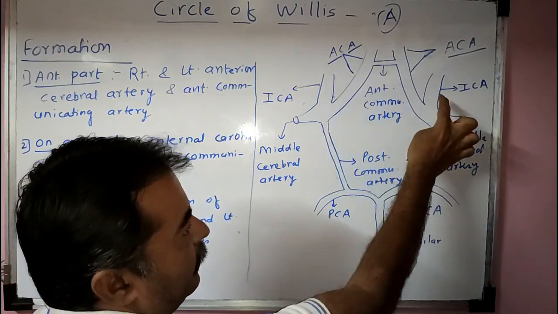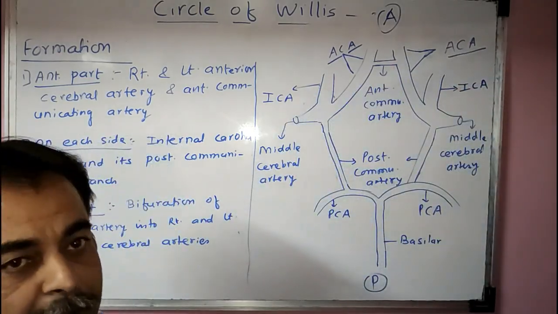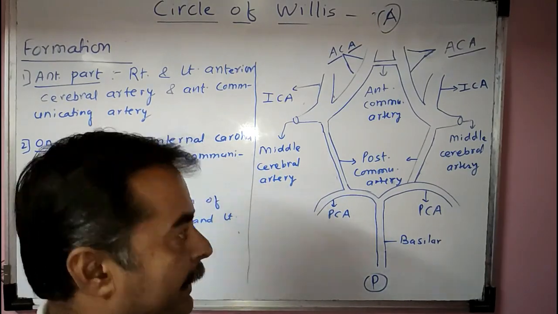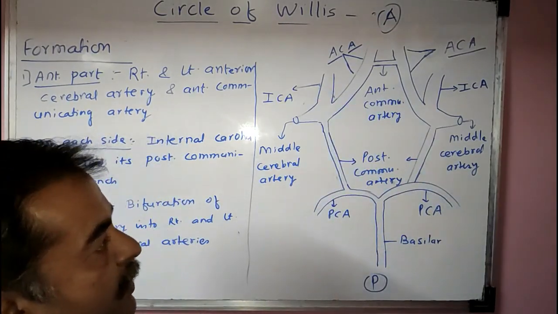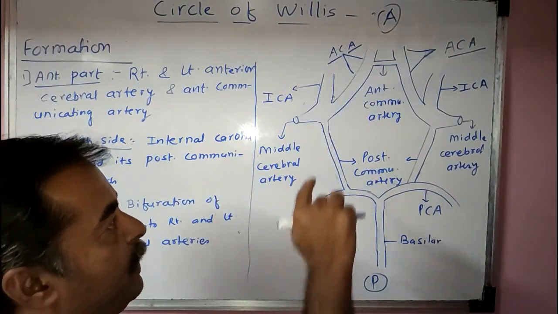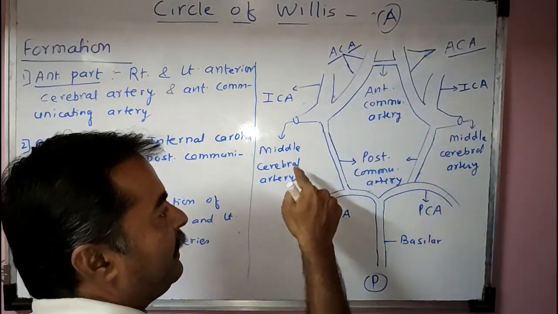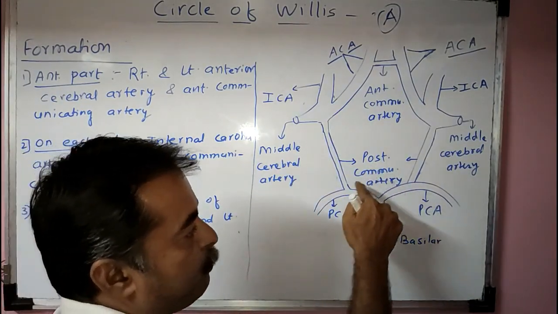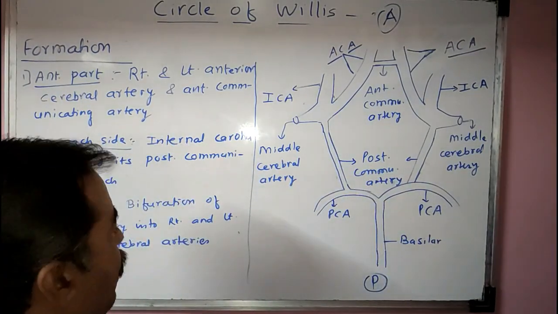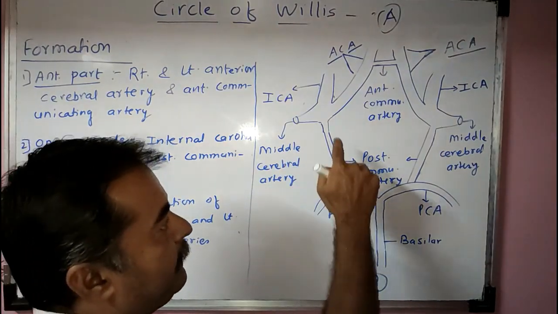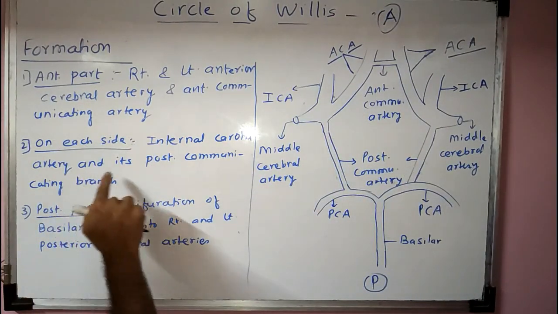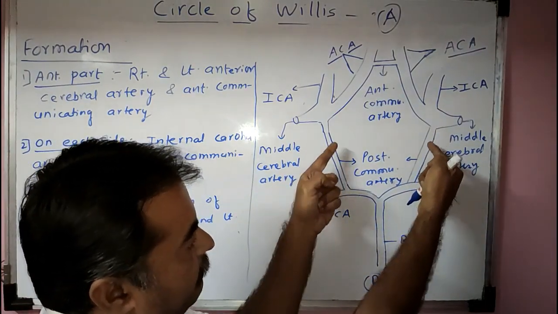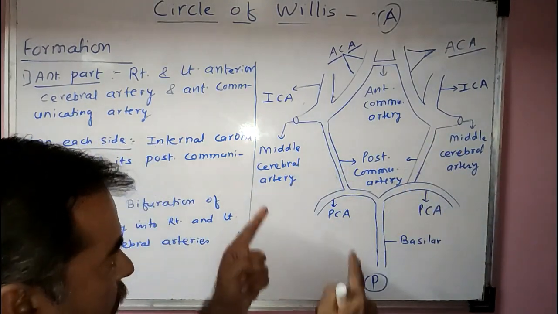These are the two internal carotid arteries, right and left, which arise from the common carotid artery in the carotid triangle of the neck. This internal carotid artery, before its termination into the anterior cerebral artery and the middle cerebral artery, gives a branch called the posterior communicating artery. So on each side it is formed by the internal carotid artery and its posterior communicating branch. This is the posterior communicating branch of the internal carotid artery.